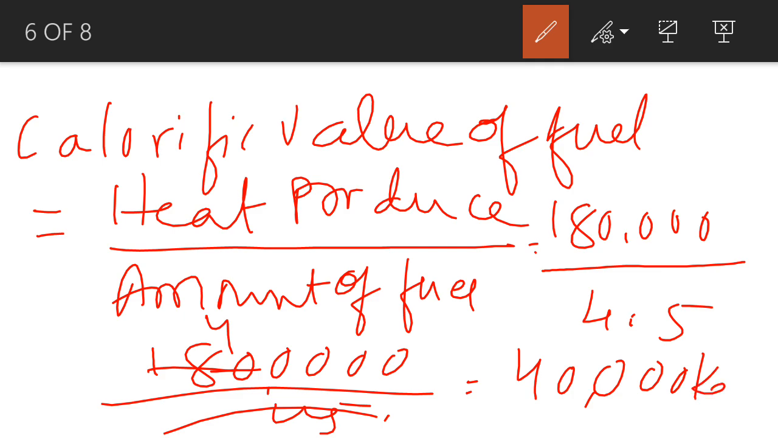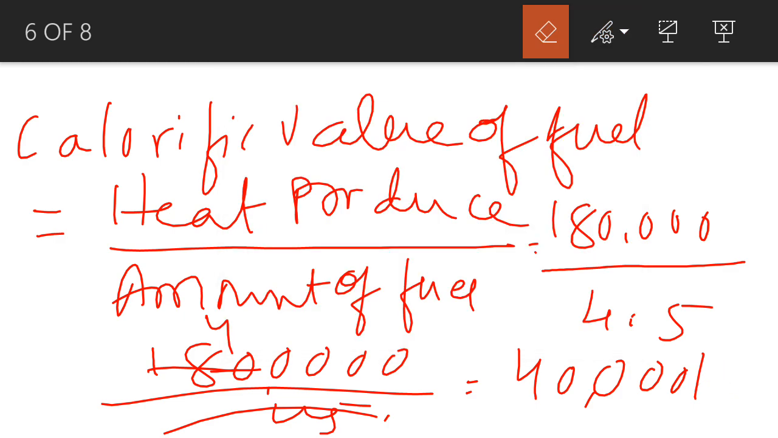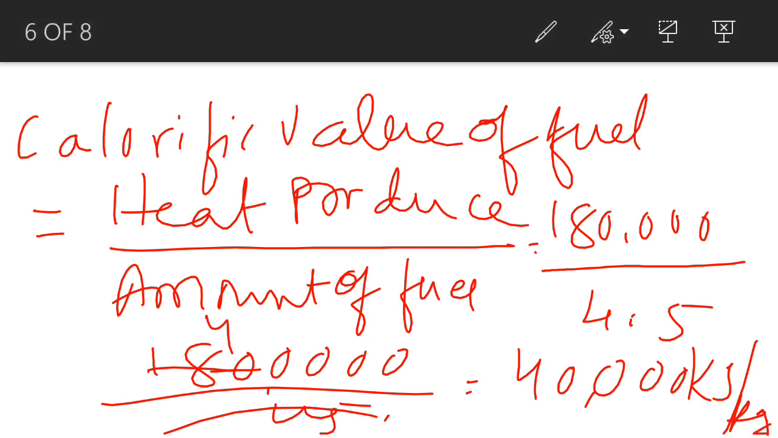40,000 kilojoule per kg. Clear? This is how you have to find out the value of calorific value of the fuel.